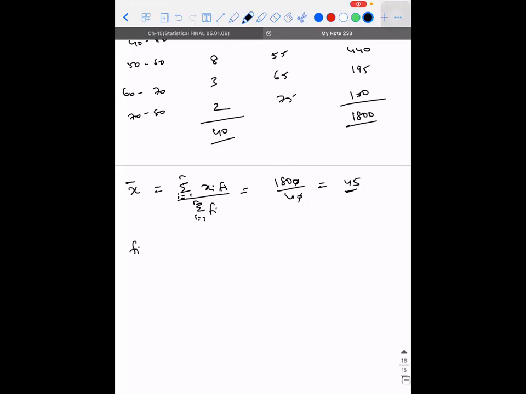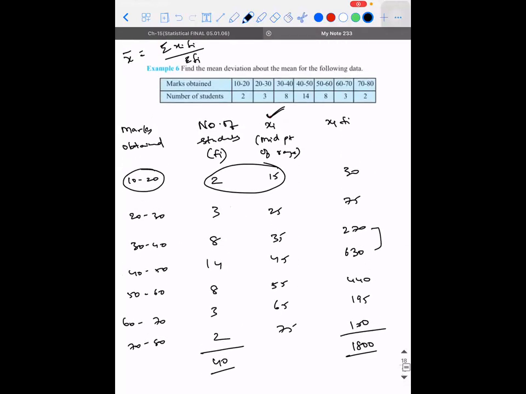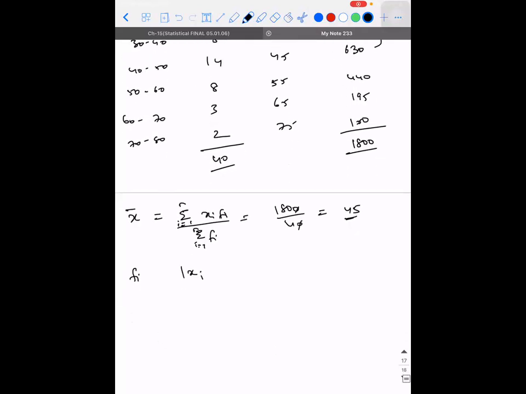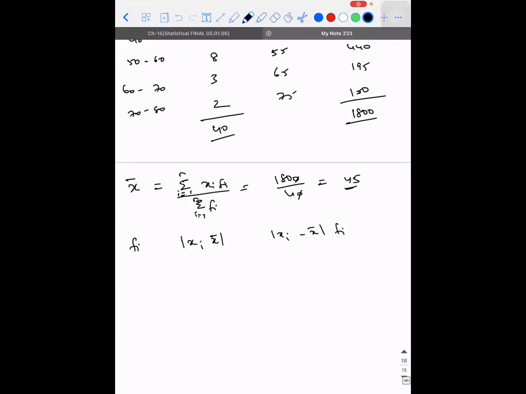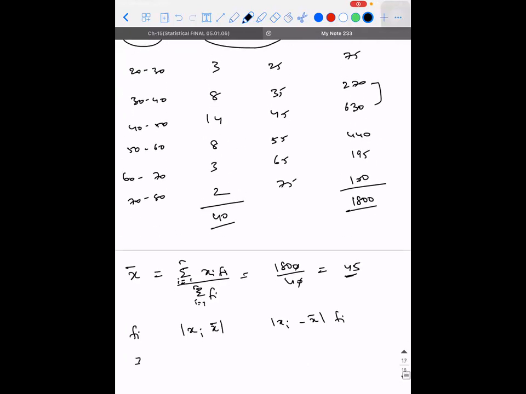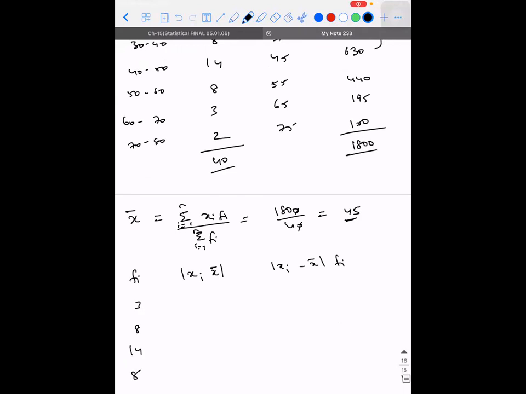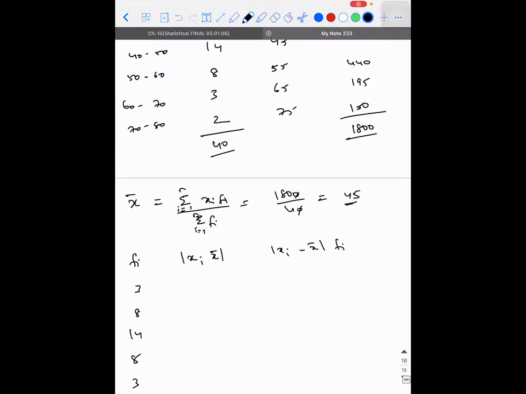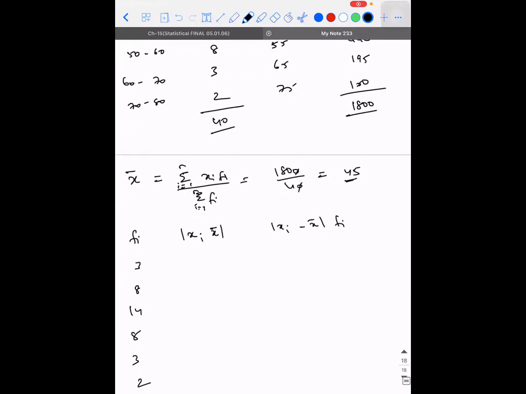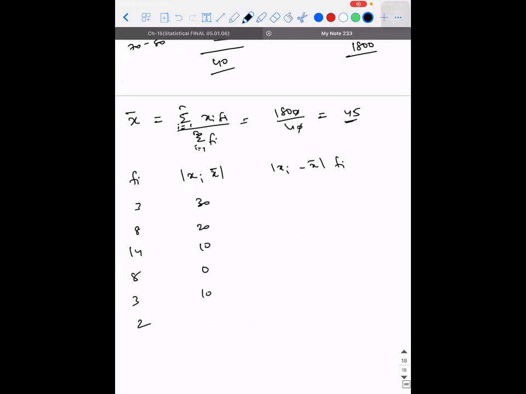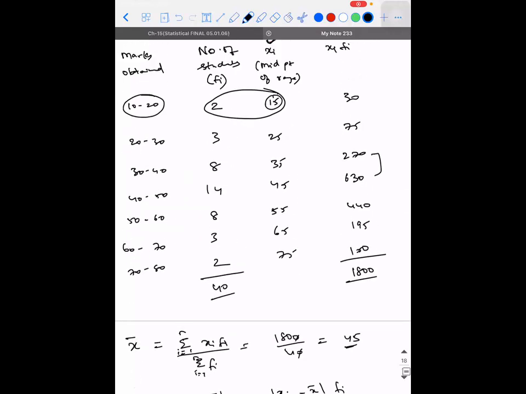I need fi. They're asking the mean deviation about mean. So for mean deviation about mean, I need xi minus x bar, and xi minus x bar into fi. So what is fi, guys? 3, 8, 14, 8, 3, 2. What is xi minus x bar? 15 minus 45, that is 30. 25 minus 45. So 10 will get decreased now. 20, 10, 0, 10, 20. That is how you will get.